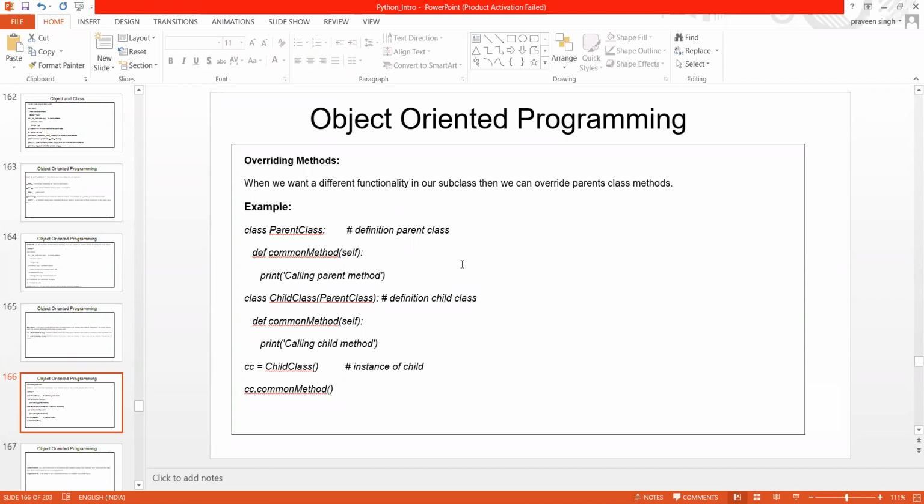You need to know where we use overriding. When we want a different functionality in our subclass, then we can override parent class methods.